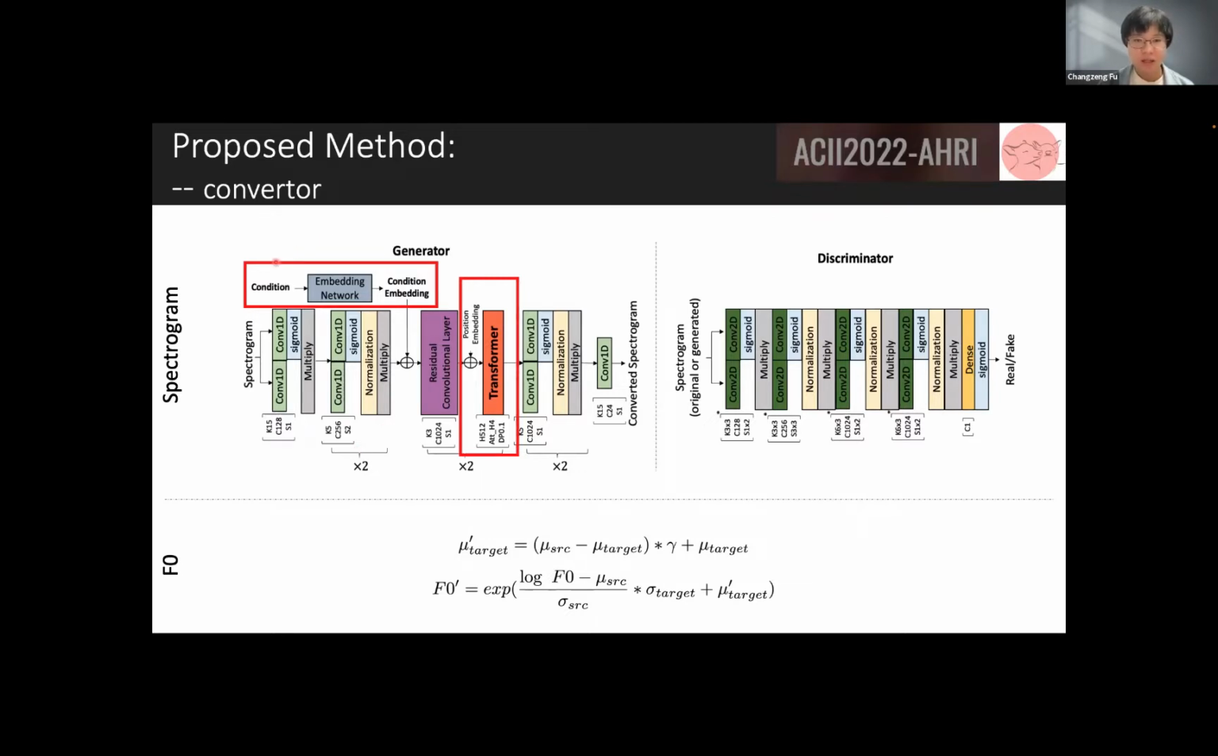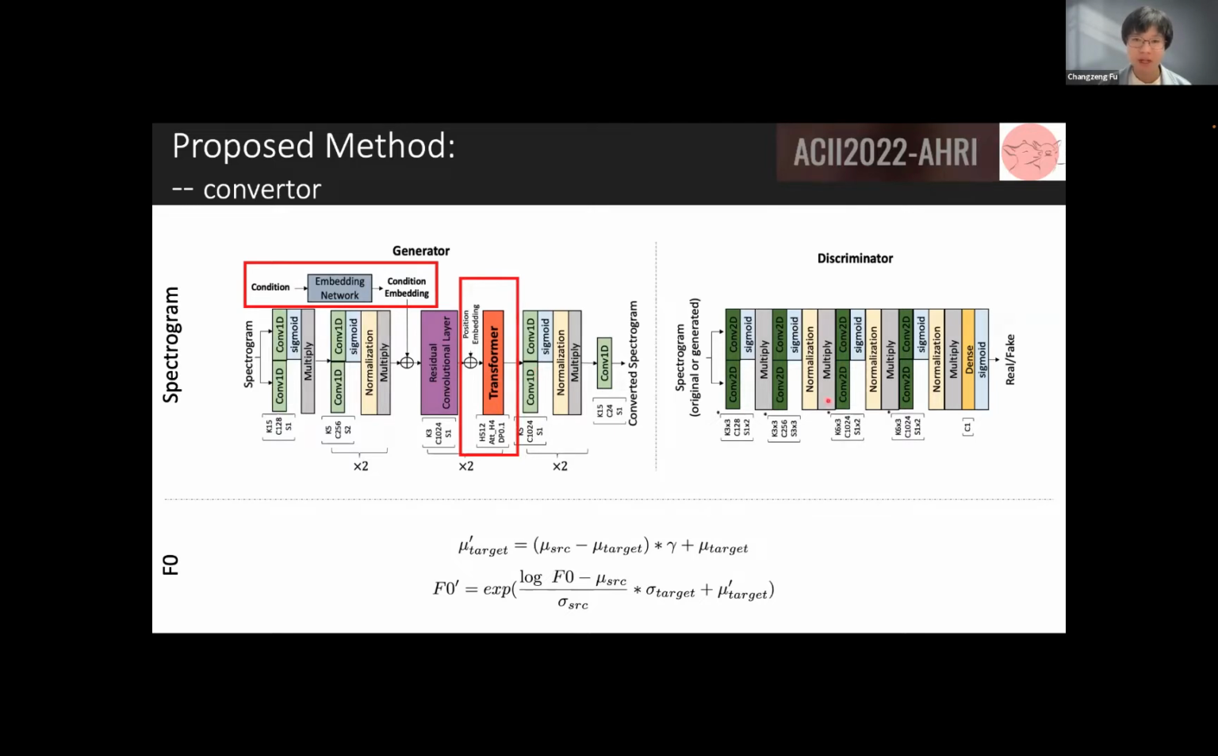And you can see that the part cropped with the red frame is the novel design that we have in this study. One is the conditional embedding network, in which we input the condition and then it generates a kind of one-hot vector to control the model's conversion of the voice. And after that, we have a transformer here. This module is supposed to enhance the temporal dependency of the model so that the continuity and naturalness of the voice can be enhanced with this module.